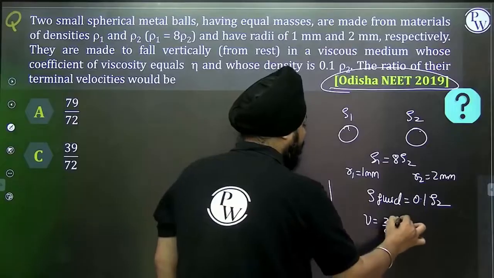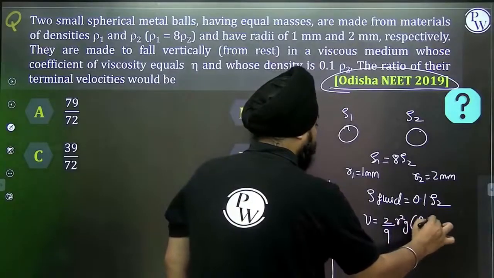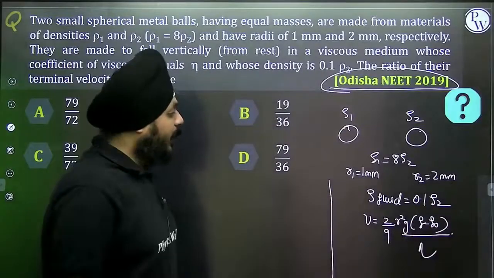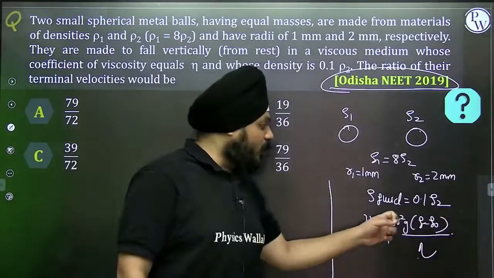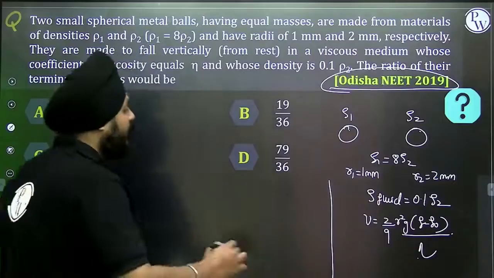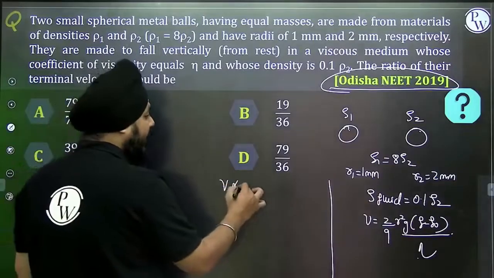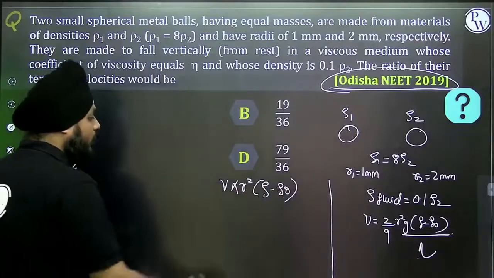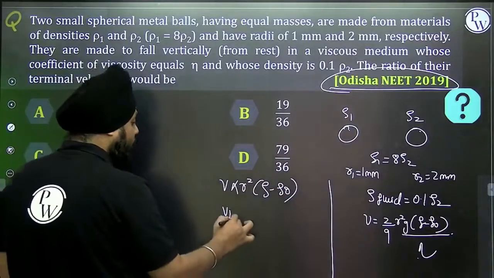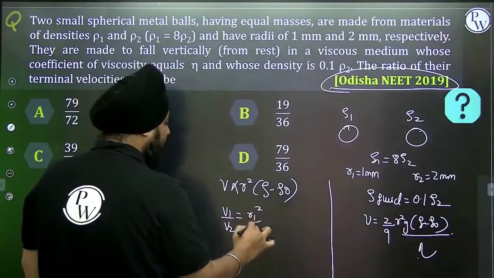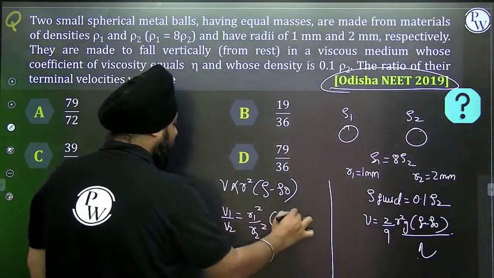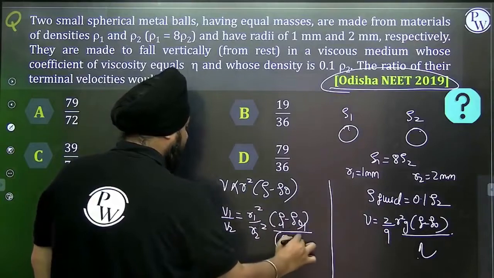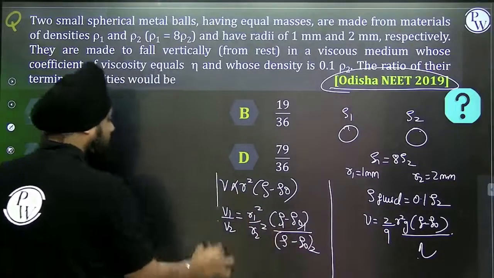2 by 9 r square g (rho minus rho 0) whole divided by eta. Viscosity is constant, g is constant, 2 by 9 is constant. So it means simply, the terminal velocity is directly proportional to r square (rho minus rho 0). So simple, v1 by v2 is r1 square by r2 square into (rho minus rho 0) of 1, whole divided by (rho minus rho 0) of 2.